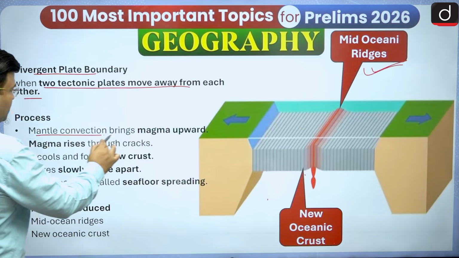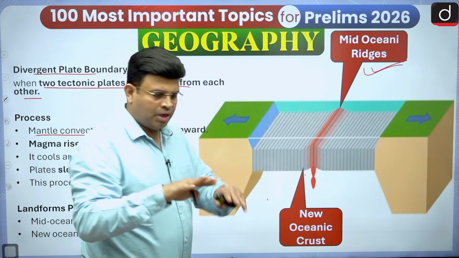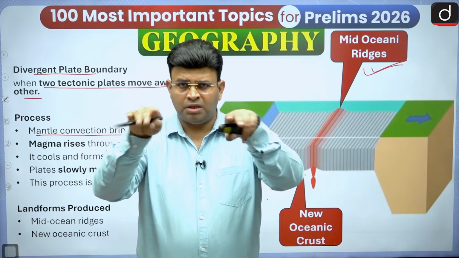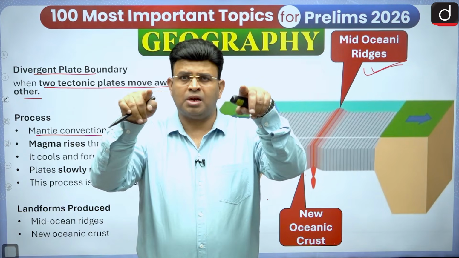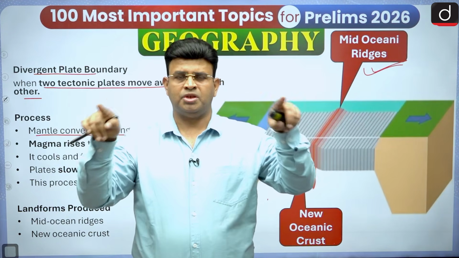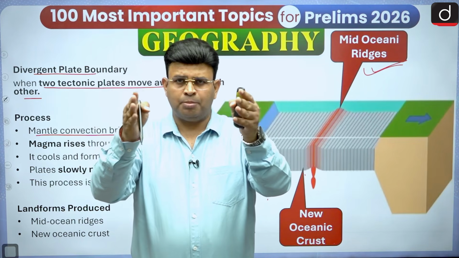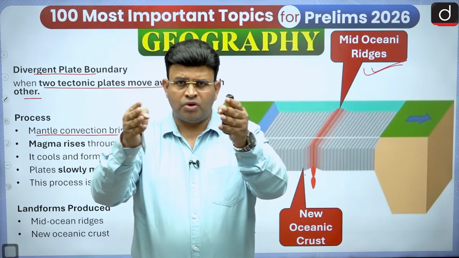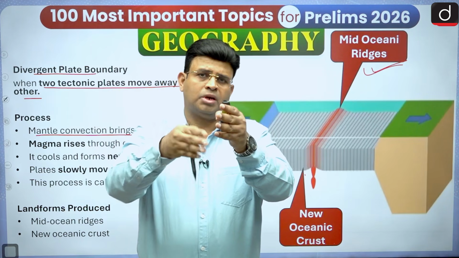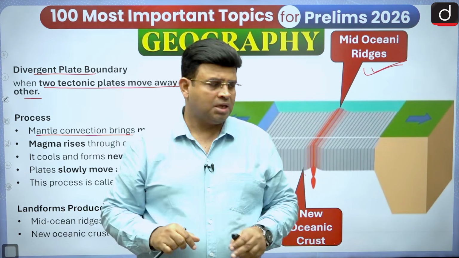The mantle convection brings magma upwards. When the plates move away along the divergent boundary, the gap created is filled by basaltic magma, as the convectional current of magma is basaltic. That puts a frictional drag on the Earth's plate, and the plates keep on diverging, breaking in the middle and creating a gap. In this gap basaltic magma comes, forming new ocean floor of basaltic magma.